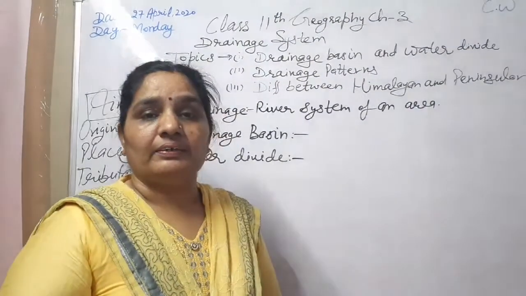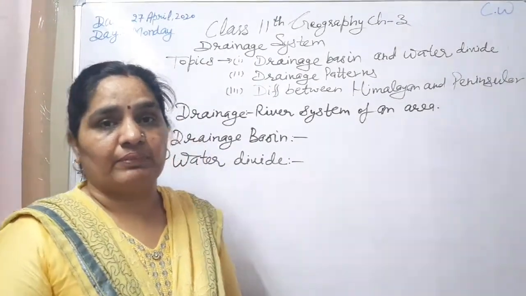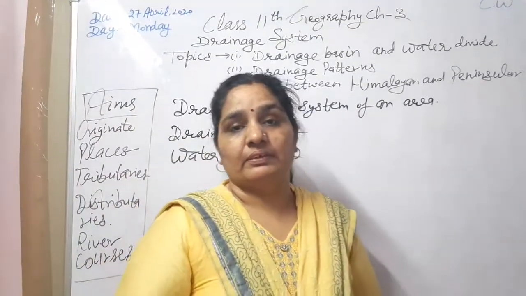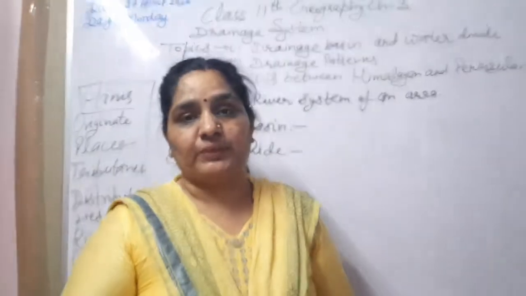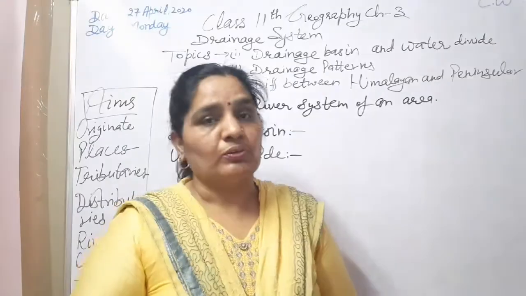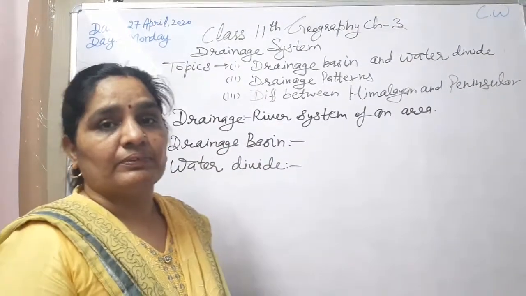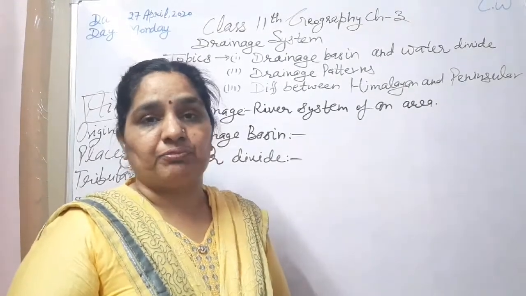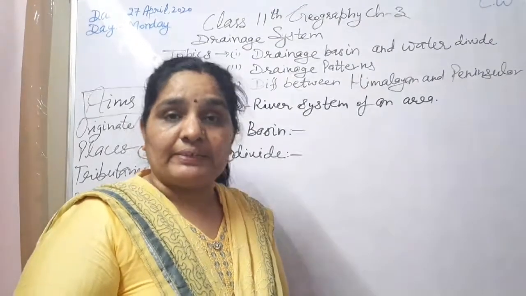Today we will start 11th class Geography chapter 3, Drainage System. In the first and second chapters we discussed the location and size of India and the different physiographic divisions. On the basis of the physical features, different types of rock formations, climatic conditions, different types of river patterns are there. Why are we discussing this chapter?